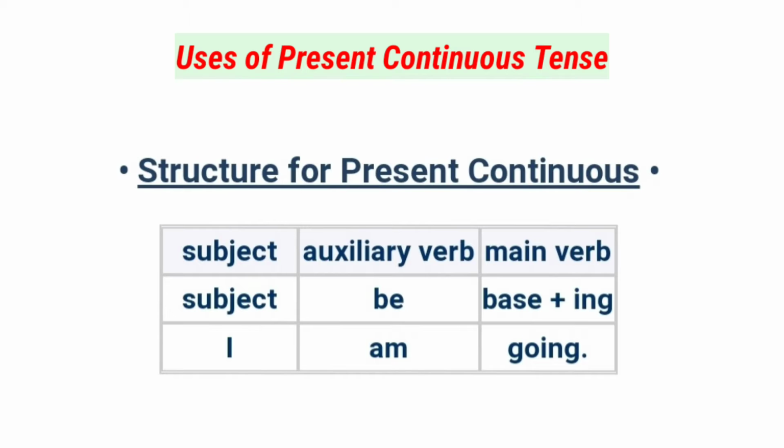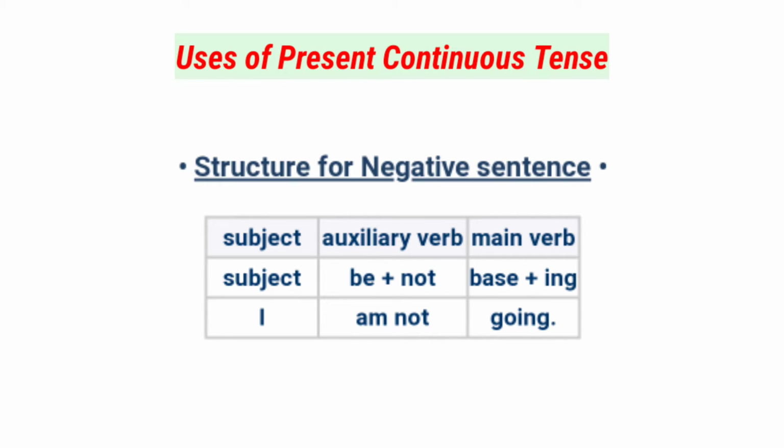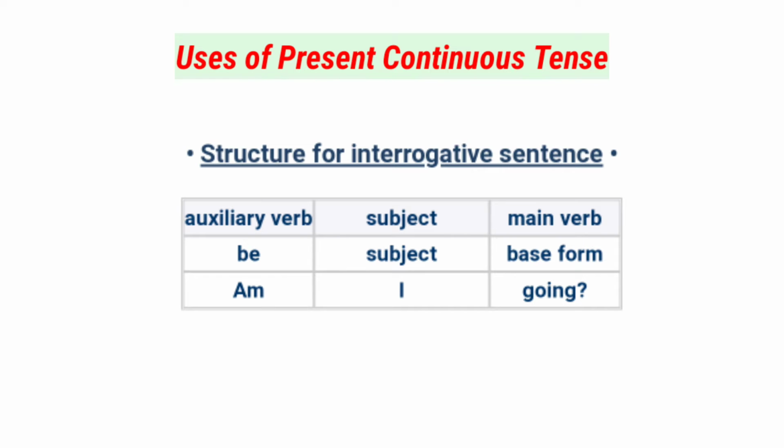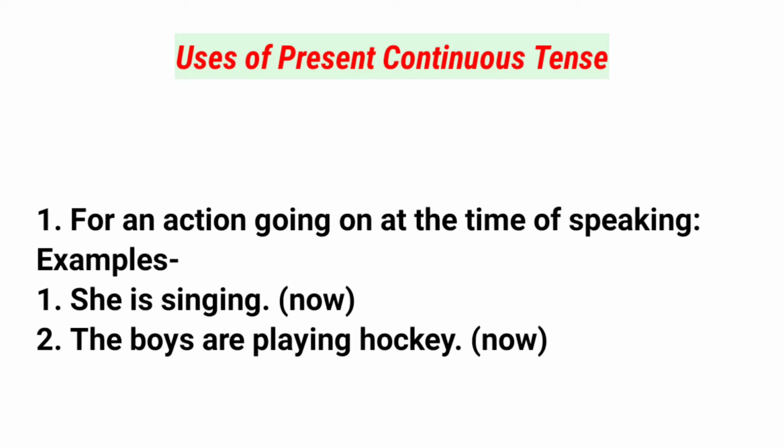Structure for present continuous tense. Subject plus auxiliary verb plus main verb with ing form, as in I am going. For forming negative sentences, we use subject plus auxiliary verb plus not plus main verb with ing form, as in I am not going. To form interrogative sentences, auxiliary verb plus subject plus main verb, Am I going?